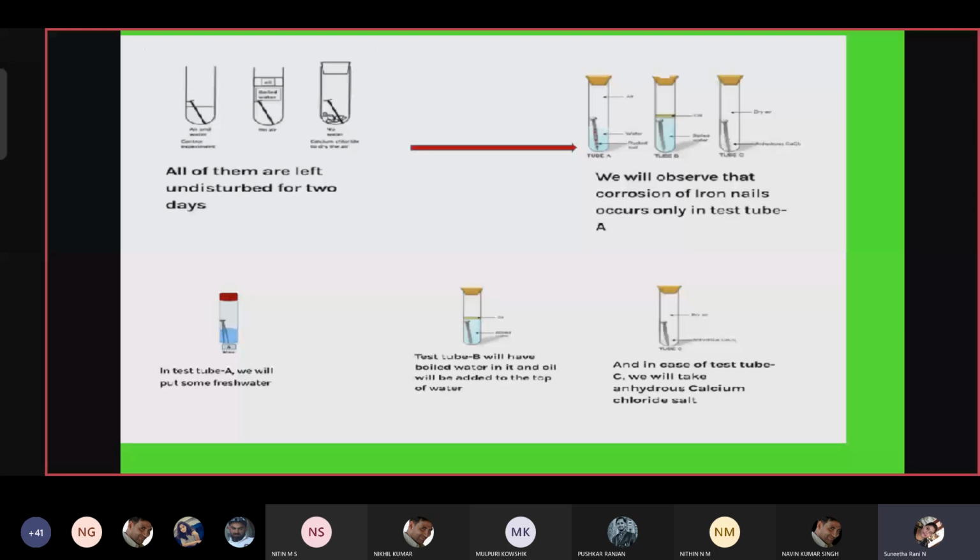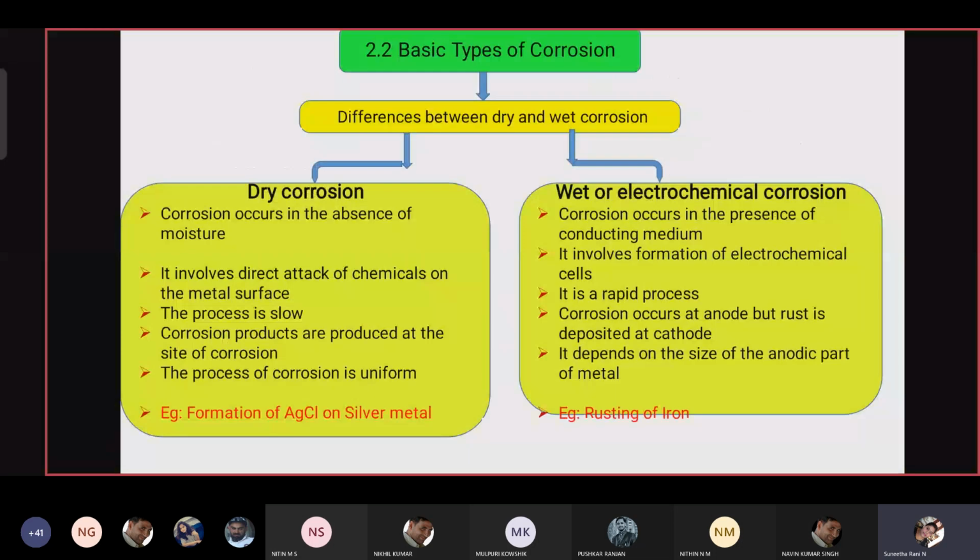If it occurs in a wet environment, it is called wet corrosion, which is also called electrochemical corrosion. Dry corrosion occurs in the absence of moisture, whereas wet corrosion occurs in the presence of a conducting medium.